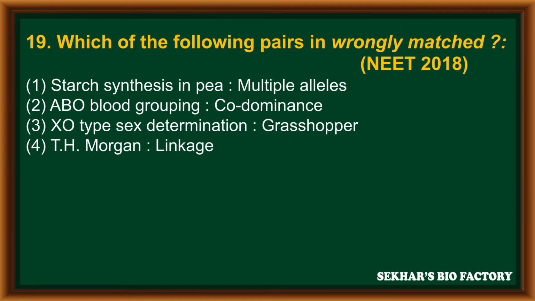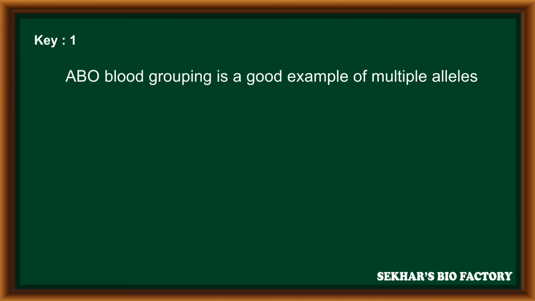Question number 19. Which of the following pairs is wrongly matched? It is from NEET 2018. The first option, starch synthesis in pea, is an example for multiple alleles. Second option, ABO blood grouping is an example for codominance. Option 3, XO type of sex determination, example for grasshopper. And fourth option, T.H. Morgan, linkage. In these 4, the first one is the incorrectly matched pair, because ABO blood group is a good example for multiple allelism, having more than 2 alleles for a gene.